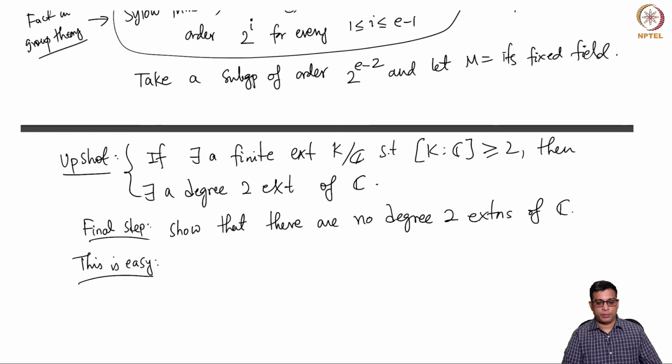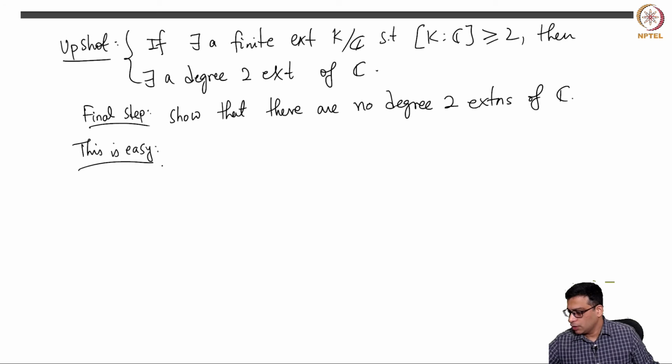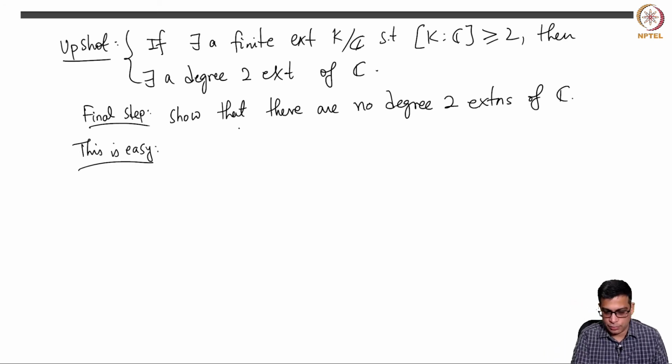So the proof proceeds in the following way. Give me some finite extension of degree 100,000, but I can construct a smaller extension of degree 2. And then I am going to argue in a very simple way that there can't be a degree 2 extension of C. So you are done. So that means there can't be a finite extension of C. And this is of course something that I have explained before.